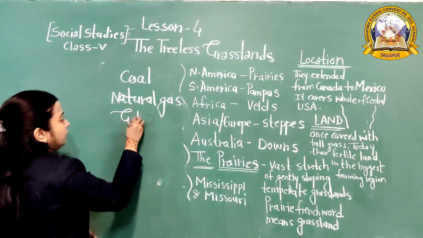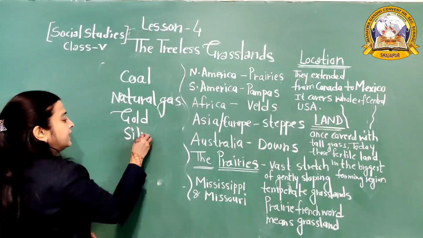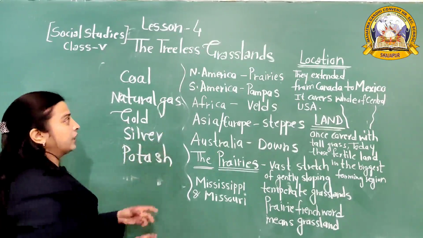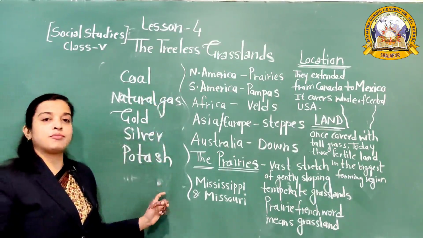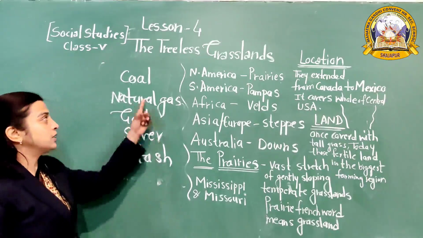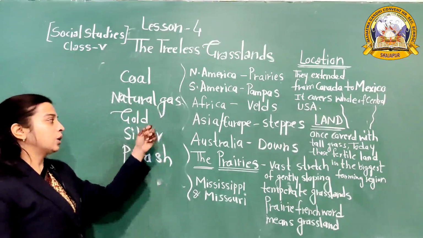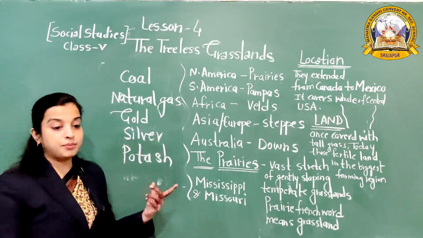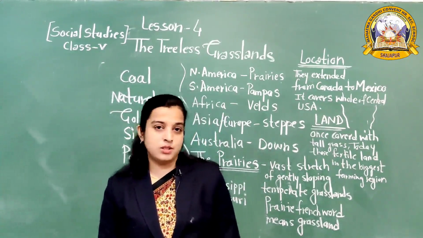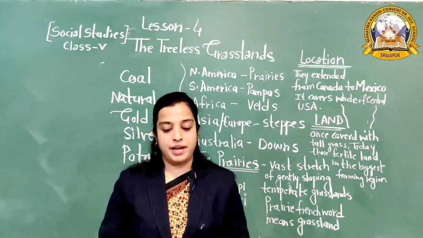What type of minerals? Coal, natural gas, gold, silver, potash and mineral oil also. Mineral oil is also found in the prairie.